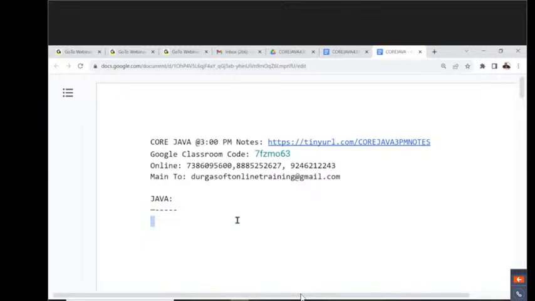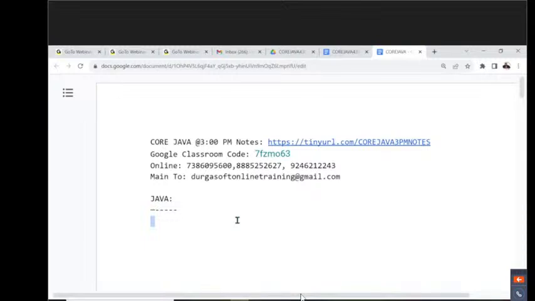Right from Java 1.0 up to Java 1.6 version, Sun Microsystems has provided and maintained Java. Java was maintained by Sun Microsystems up to 1.6 version.